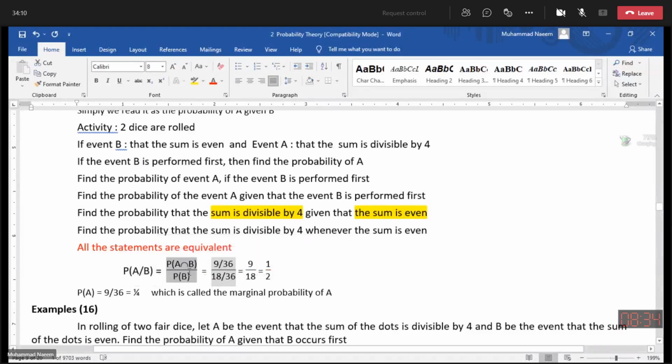And this is equal to the probability of the intersection divided by probability of B. In the intersection we have 9 ordered pairs which are in common. So 9 by 36 is the probability of the intersection, and the ordered pairs belonging to B are 18. So the probability of B is 18 by 36.